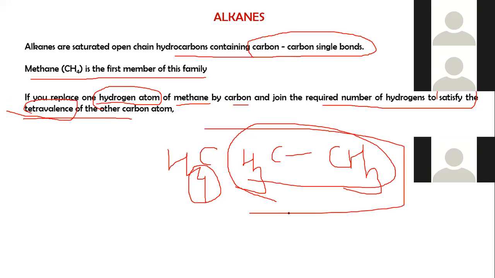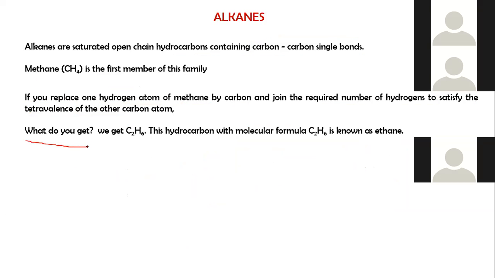So what is the name of this? Anyone please? What is this? It is Ethane, isn't it? So what do you get? This is C2H6. These hydrocarbons with the molecular formula C2H6 are called ethane.